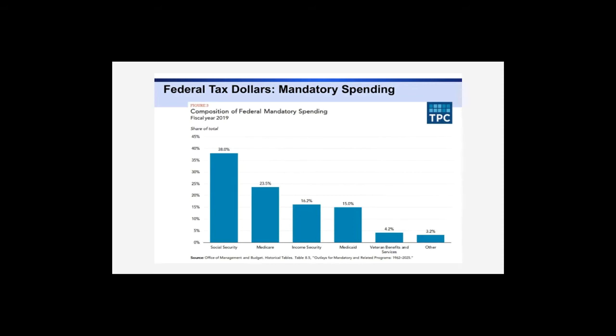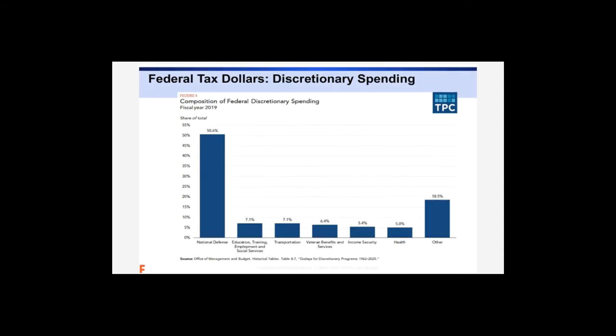But when we talk about what can be changed, discretionary spending that Congress will make decisions about, okay, here we go. Look at this. 50% of discretionary spending is national defense. And then you go all the way down to 7.1% for education, training, employment, and social services, another 7% for transportation, 6% for veterans benefits and services. You could sort of see how that all plays out, right? An enormous chunk, 50%, is spent on national defense. That is 50% of the discretionary spending portion, right?